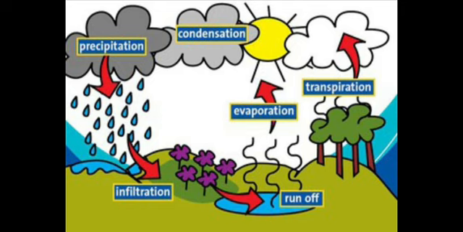So this led to the development of rainwater harvesting, which you learned last year. So the main purpose of rainwater harvesting is to collect and store the rainwater to prevent the surface runoff.